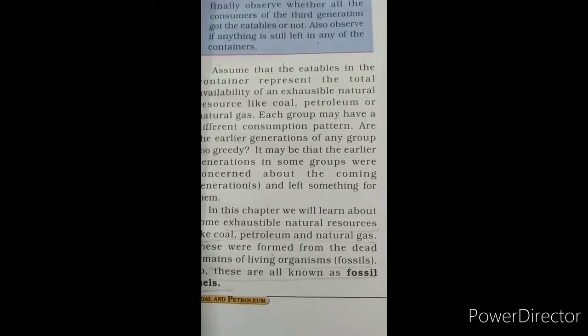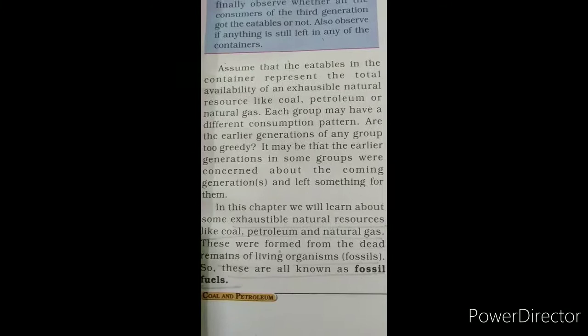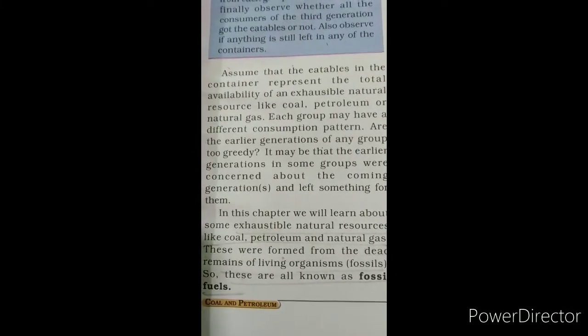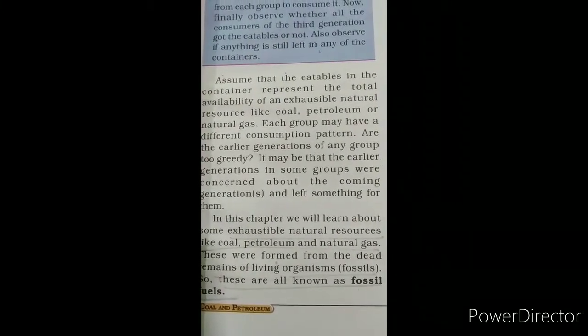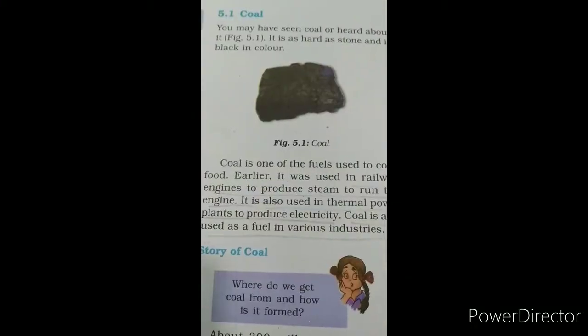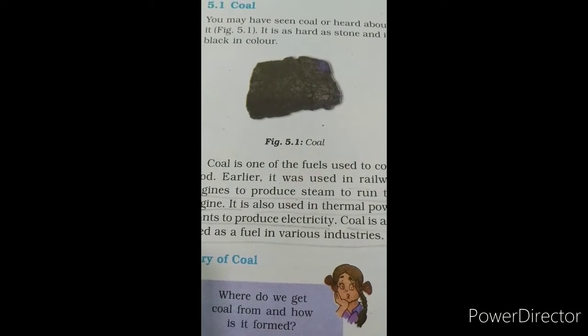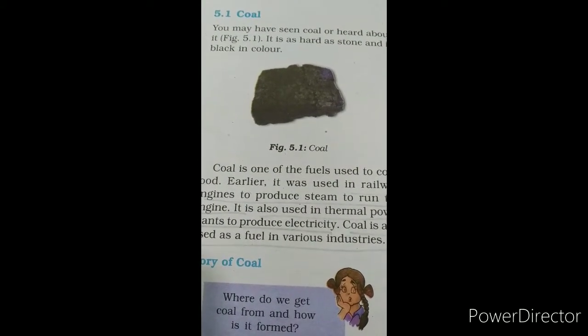In this chapter, we will learn about some exhaustible natural resources like coal, petroleum and natural gas. These were formed from the dead remains of living organisms and are also known as fossil fuels. 5.1 Coal. Coal, petroleum and natural gas are fossil fuels.